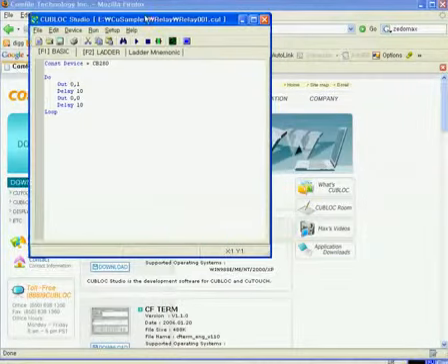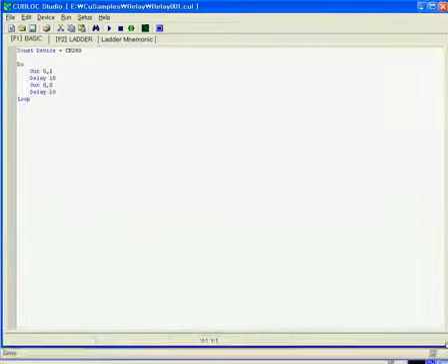Okay, and then launch it. And then see here, this is the program, but we'll start over.